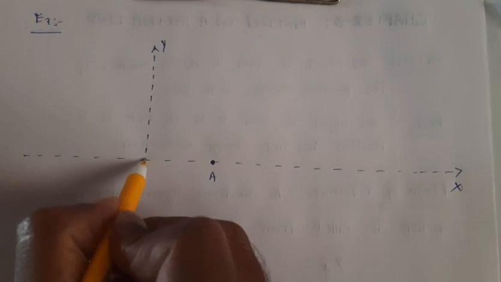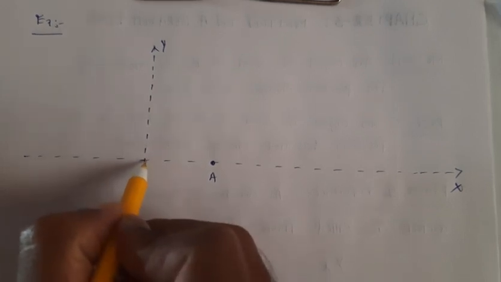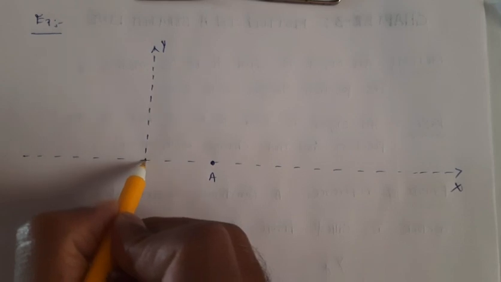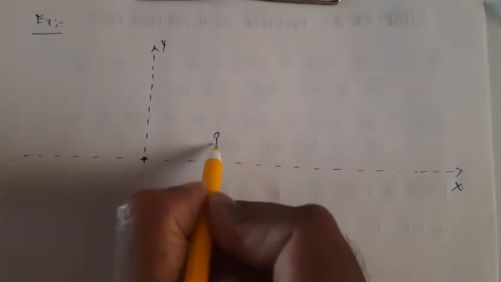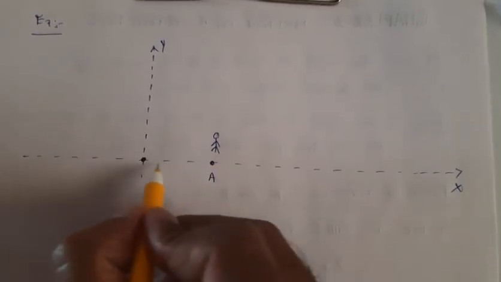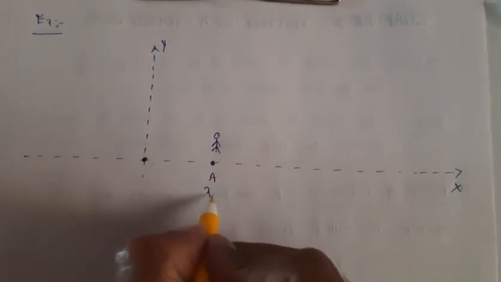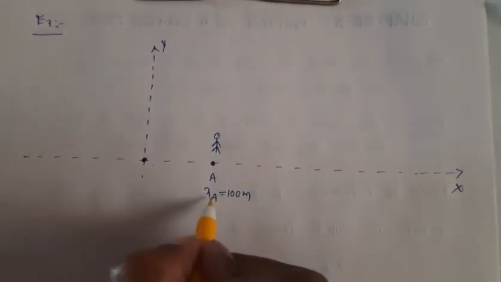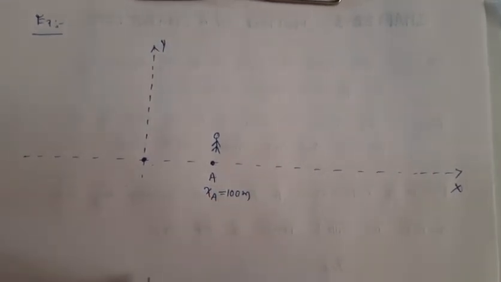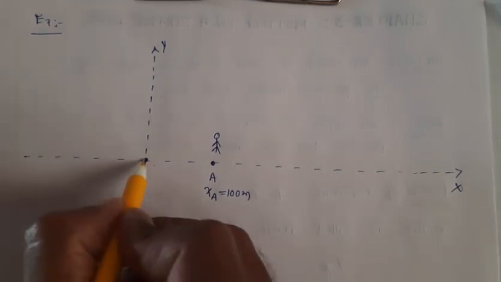Yes, let us take an example to understand the difference between distance and displacement. Suppose you are standing here. I am not showing you, but I am showing your frame of reference. So at your location we take origin, and your friend is standing at a position A. He is standing at a distance 100 meters from you. Now how do we represent the position of your friend? We can write xa is equal to 100 meters. So this is your frame of reference.